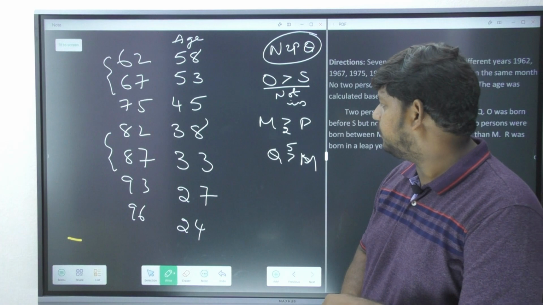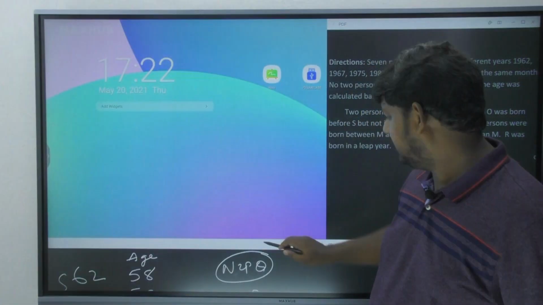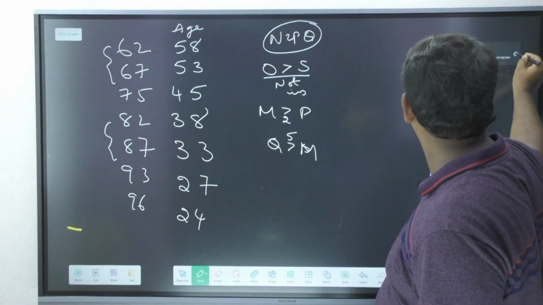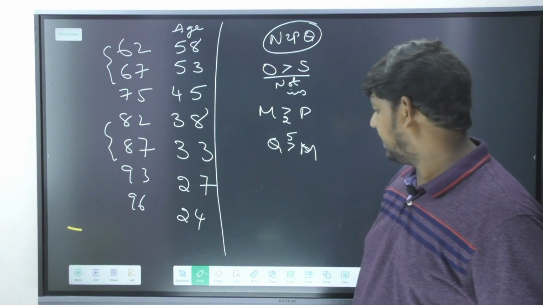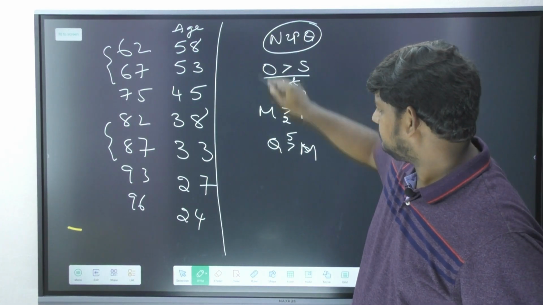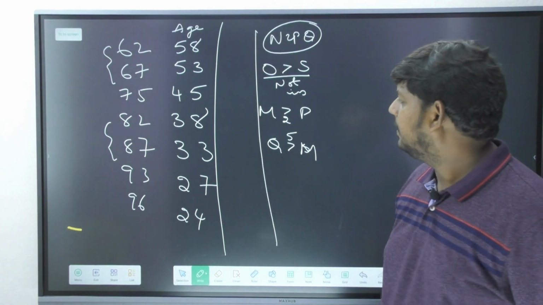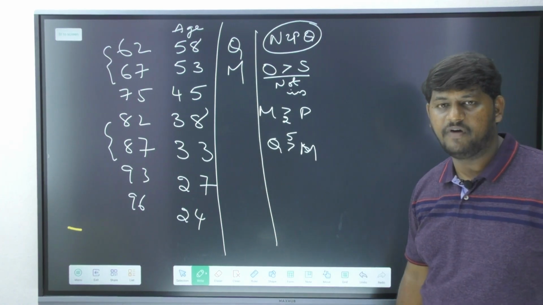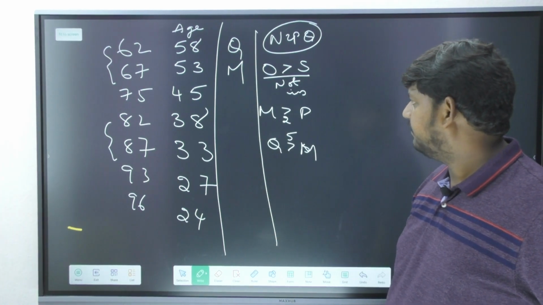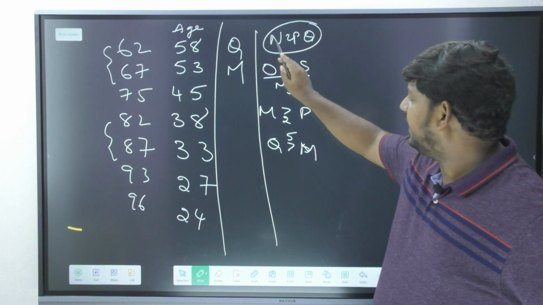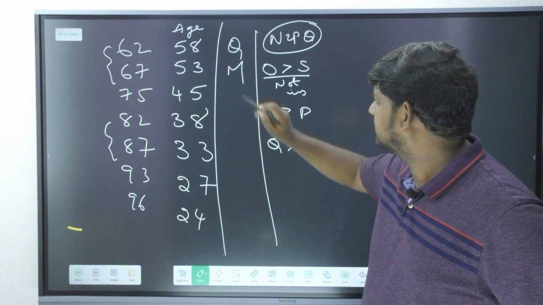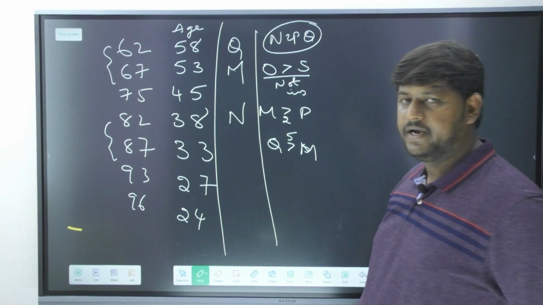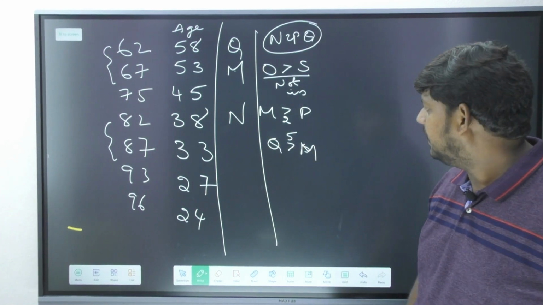So please observe, 5 years are going to be here and here, correct? Let's go with one of the possibilities. I'm going to show you one of the possibilities. So let's write it down here. Now if I place Q here, M is going to come because they are going to have 5 years of gap. Very good. Now in between Q and N, there should be how many persons? 2 persons, 1 and 2, and here comes N. Am I clear? Correct? Because I cannot go above, so I have to go below only.